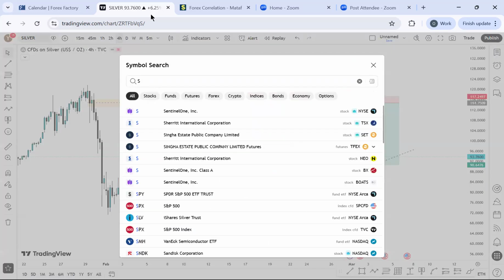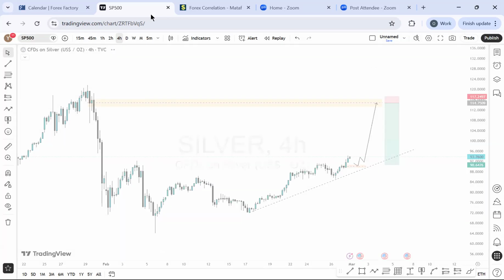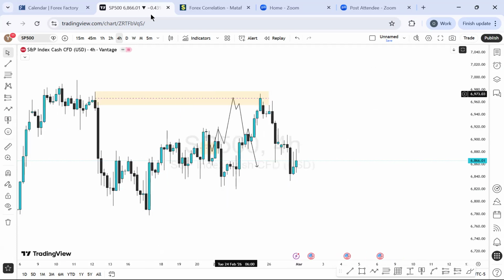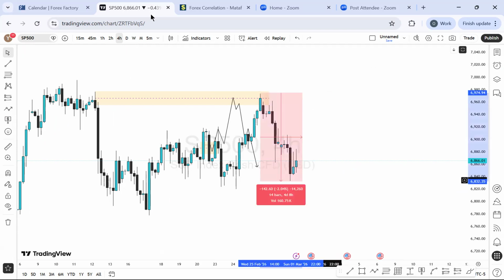On S&P 500, let's talk about it. I think I gave an outlook on it last week. Fantastic. Look at my projection last week. I said the price is coming in here before it starts selling. And the price did. It came there and started selling off, and it has done over 142 pips from there.